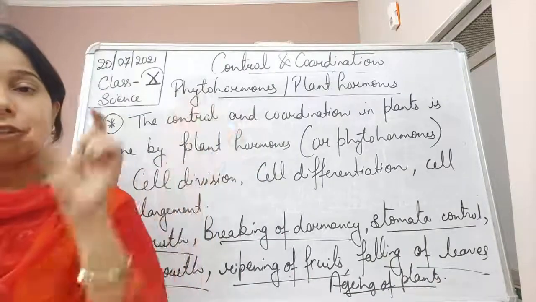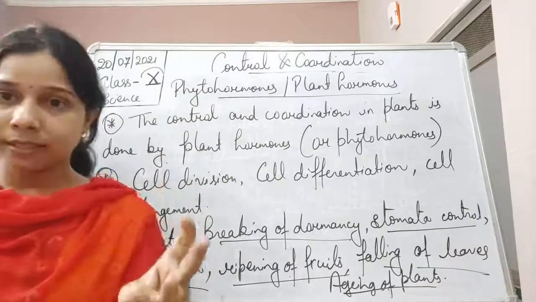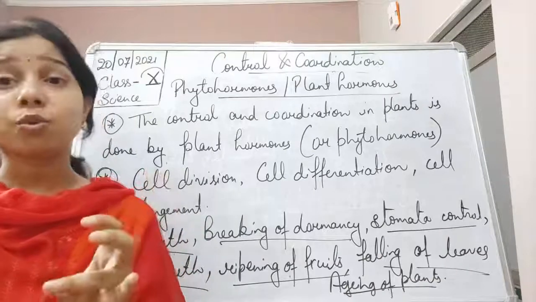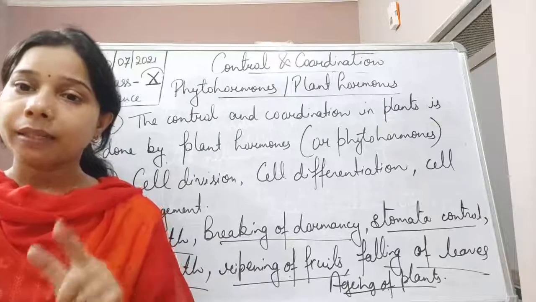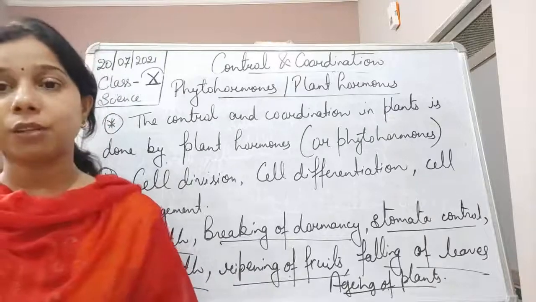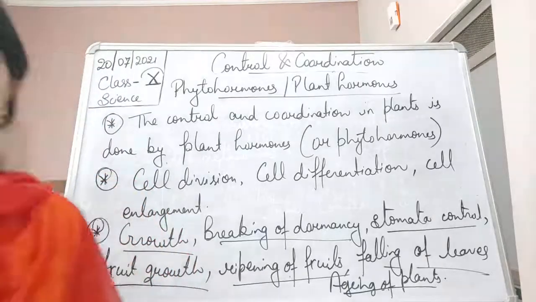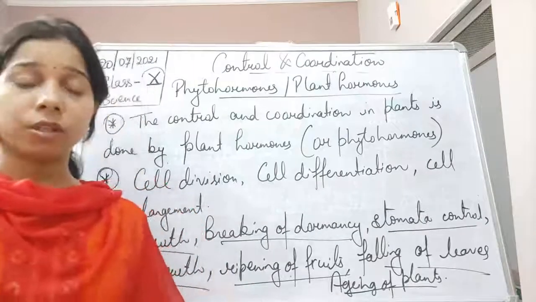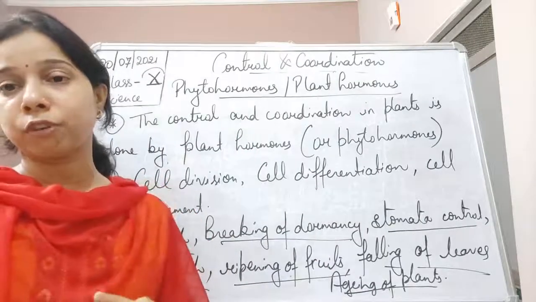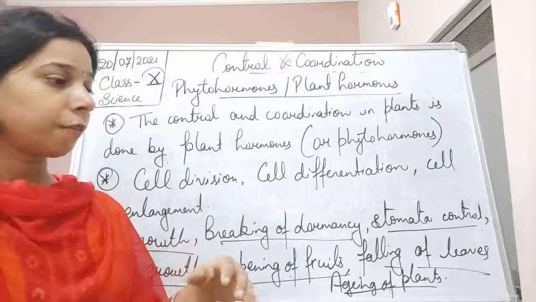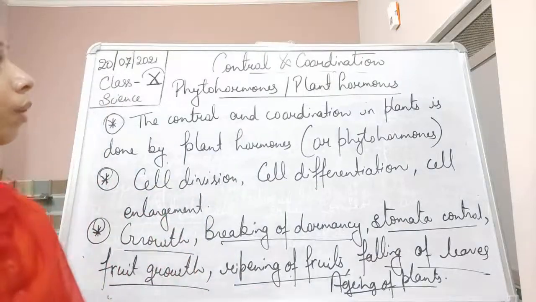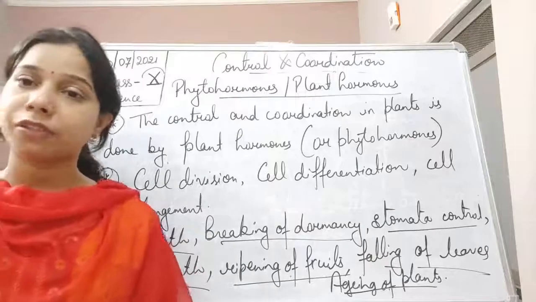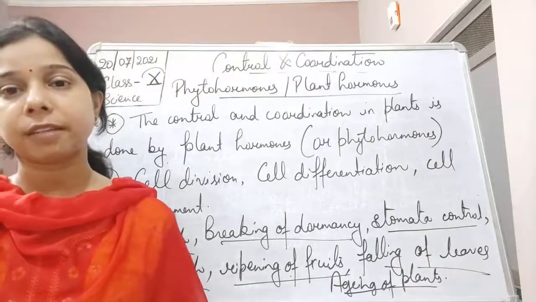See, the first three, which are auxin, gibberellins and cytokinins, all promote the growth of the cell. But abscisic acid does not promote it; it actually demotes it. It is responsible for inhibiting the growth of the plant, students. So in the next class, we are going to study the different types of plant hormones present in plants.